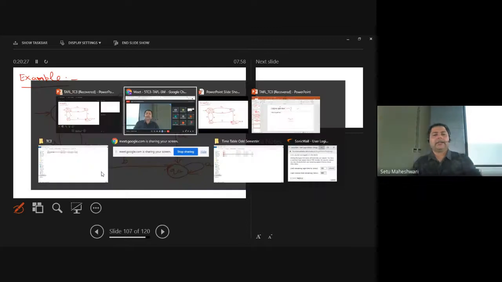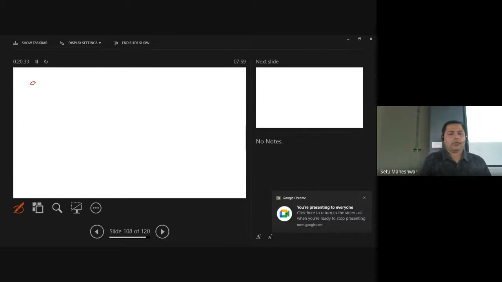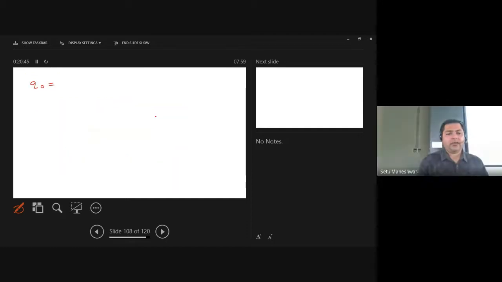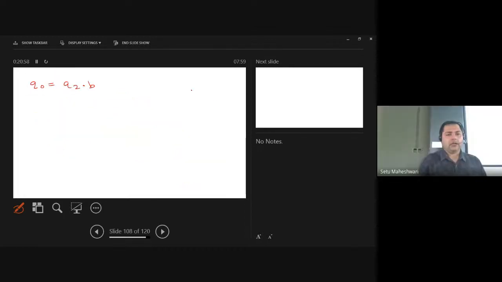So Q0 can be achieved if I pass which symbol to Q2? B. So if I pass B to Q2, that is one way to come to Q0. Or if I pass which symbol to Q3? A. So if I pass A to Q3, then there is one way to come to Q0.